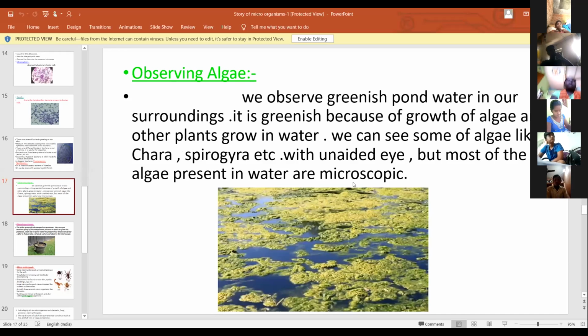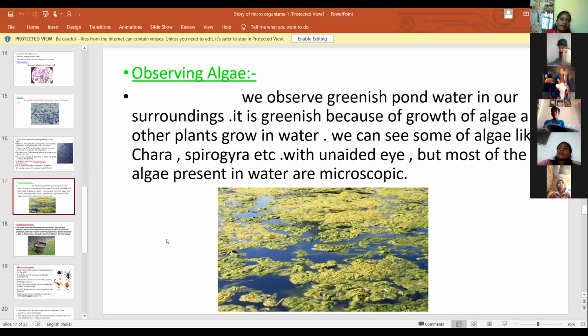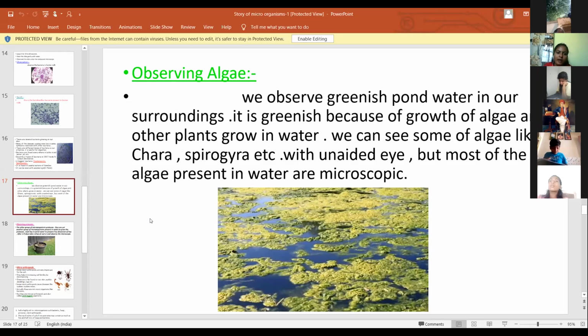We can see chara and spirogyra with our naked eye, but most of the algae present in water are microscopic.